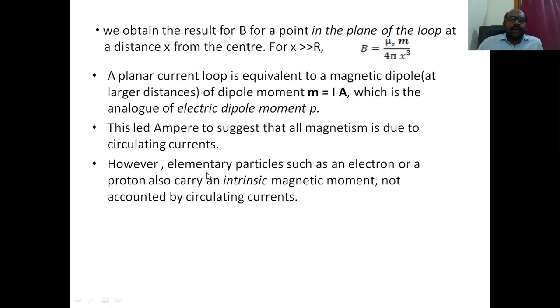However, elementary particles such as an electron or a proton also carry an intrinsic magnetic moment. It is not accounted for by circulating currents. That means it is also because of the motion of the charge, but not the revolving motion. It is the spin motion, a little different one.